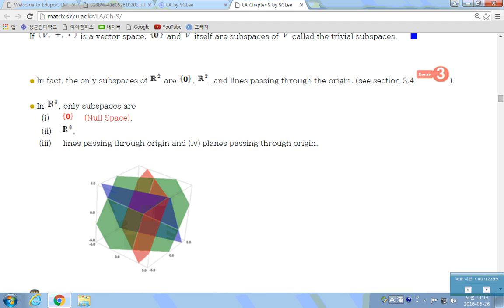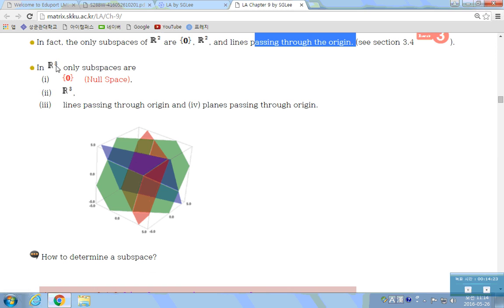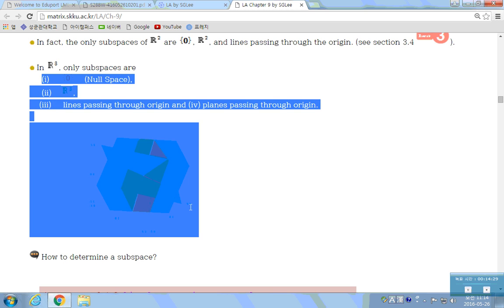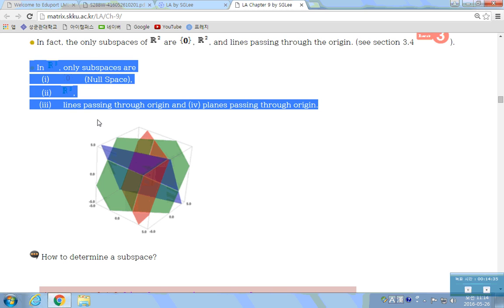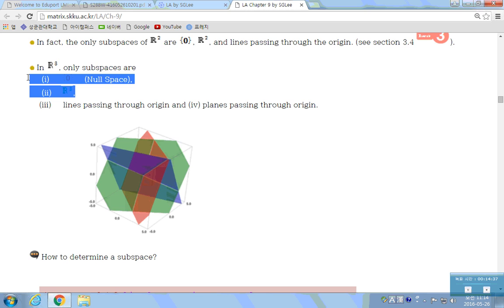R2 has two trivial subspaces and a line passing through the origin. There are only three types of subspaces that R2 has: R2 itself, the trivial zero vector, and a line passing through the origin. R3 has four types of subspaces. R3 has two trivial subspaces, the null space and itself, and a line passing through the origin.